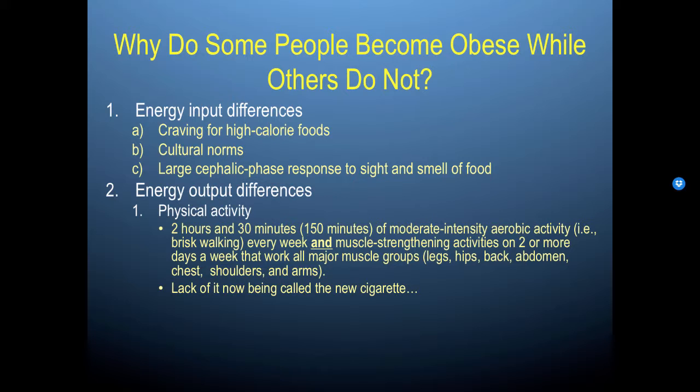This is not like, oh, you've got to keep yourself in peak shape. 2 hours and 30 minutes of moderate to intense aerobic activity and muscle strengthening activity are basically the basic framework that you need for the level of physical activity that would put you in a position of being in good health. Not great health, not excellent health, but good health. A lack of physical activity is now being equated to smoking cigarettes. If you don't engage in enough physical activity, this can be very, very detrimental to your body.